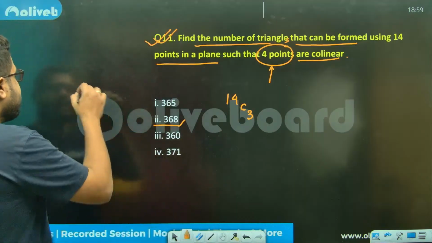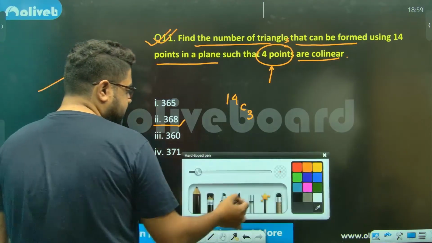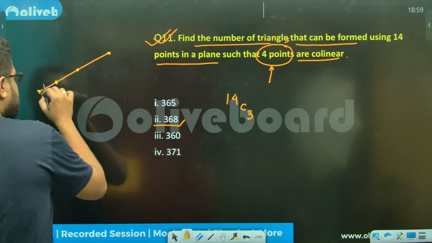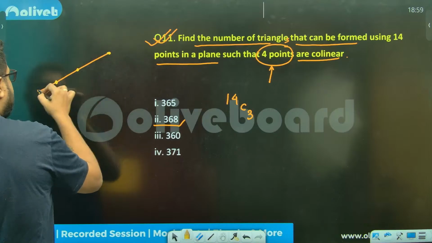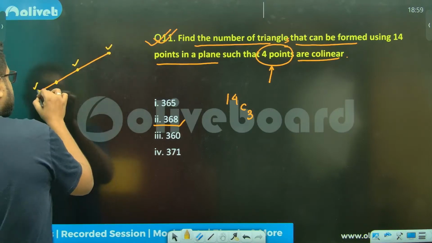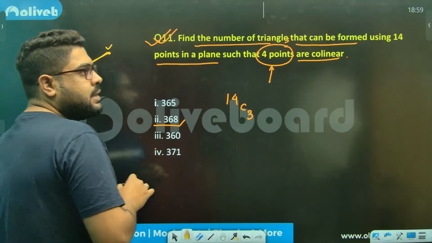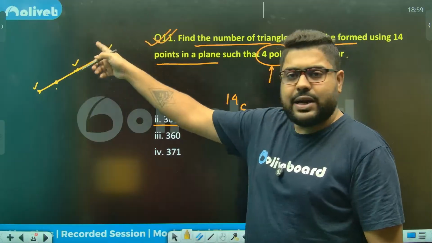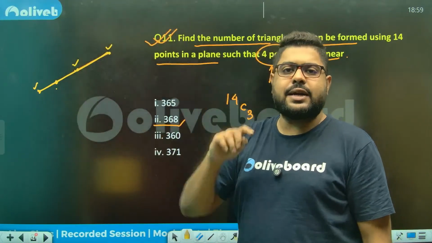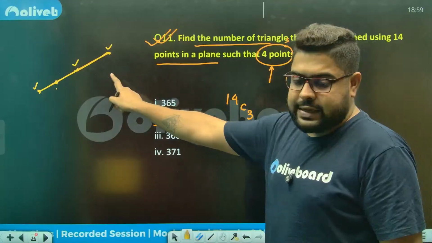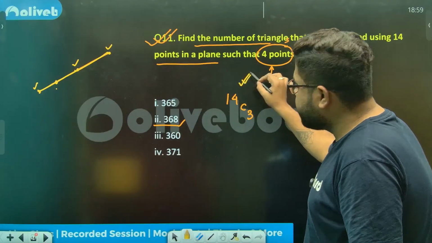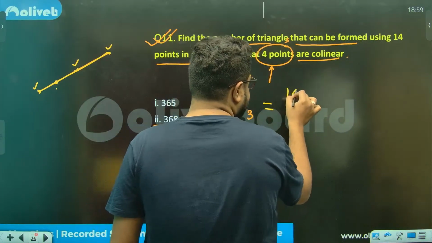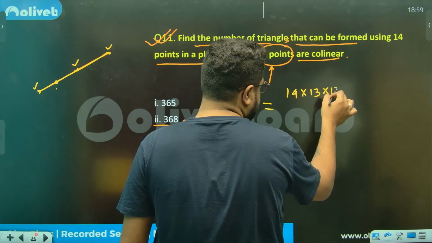Please understand, if there are points on a straight line, let's say there are 4 points, 1, 2, 3, 4. If I take this point, this point, and this point and make a triangle, it is not a real triangle. This is an imaginary triangle. Now whenever I write 14C3, how much will it be? n into n minus 1 into n minus 2 divided by 6.